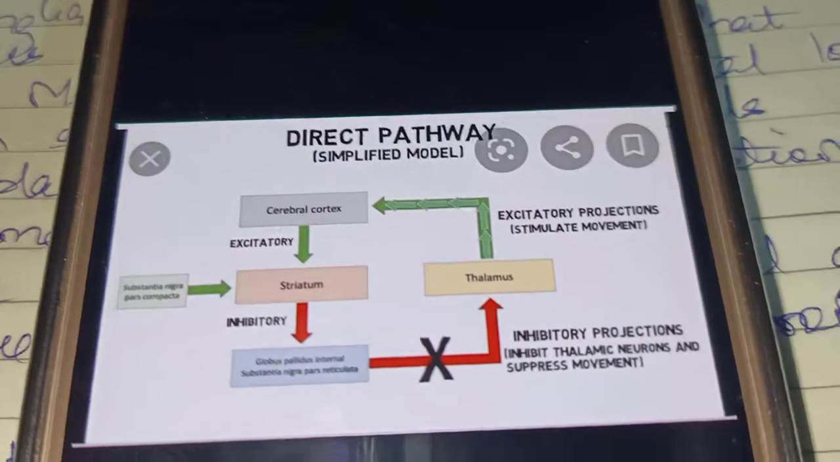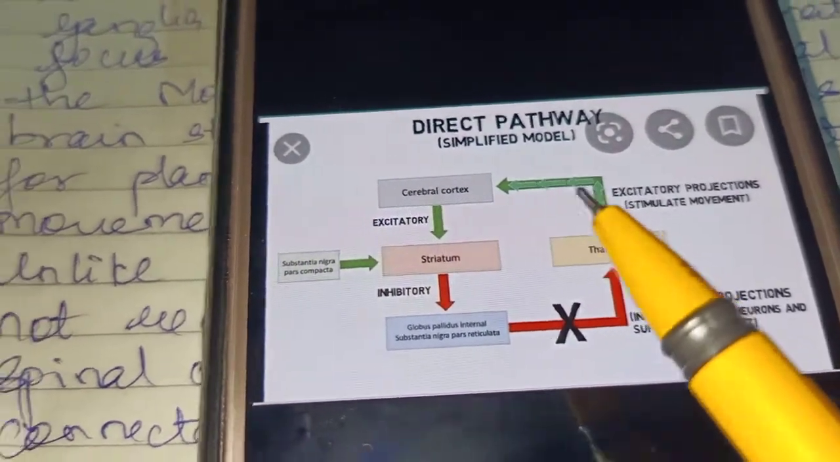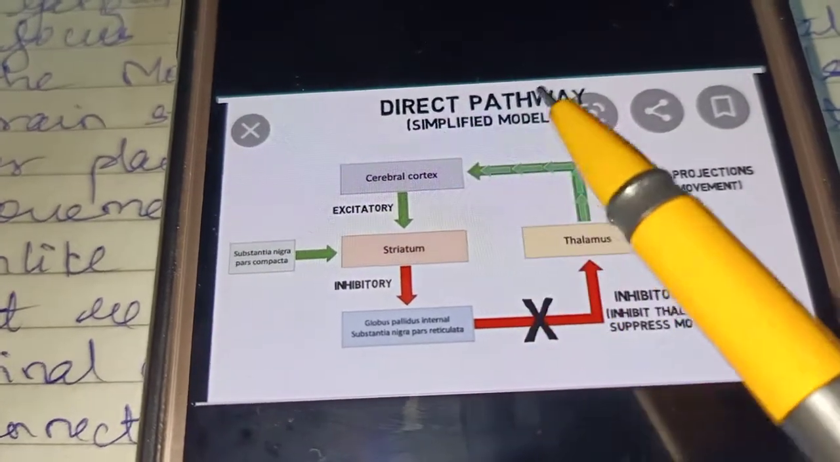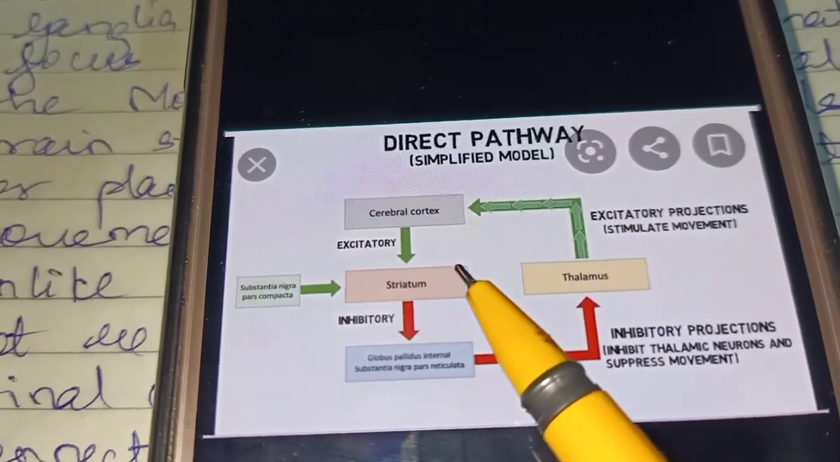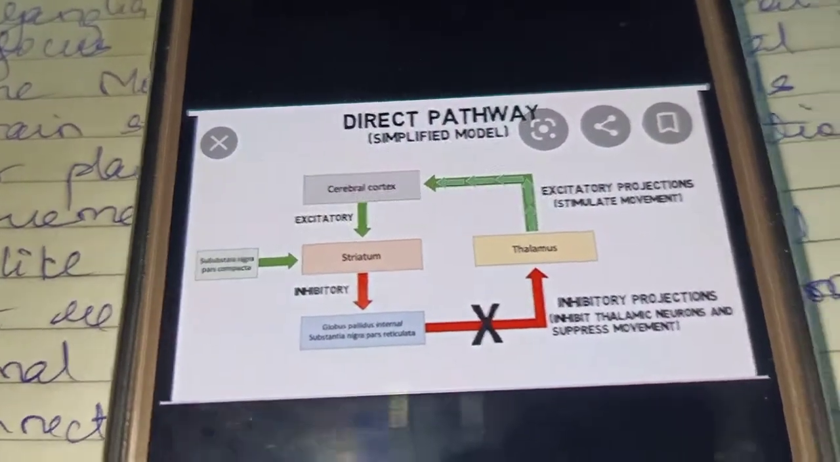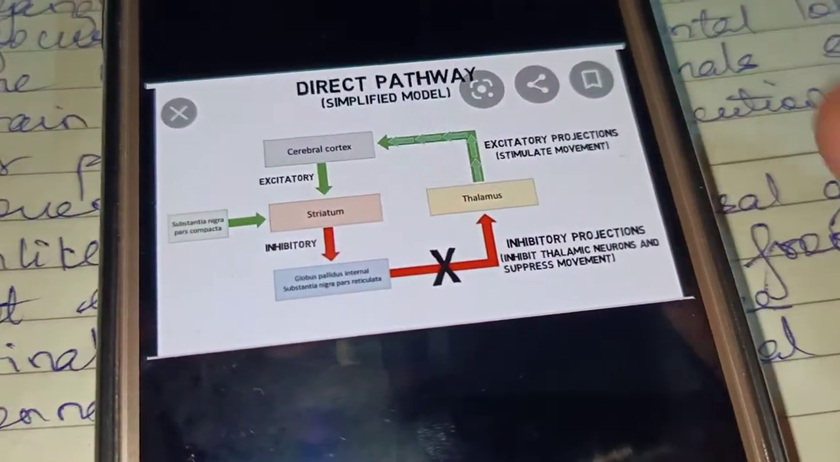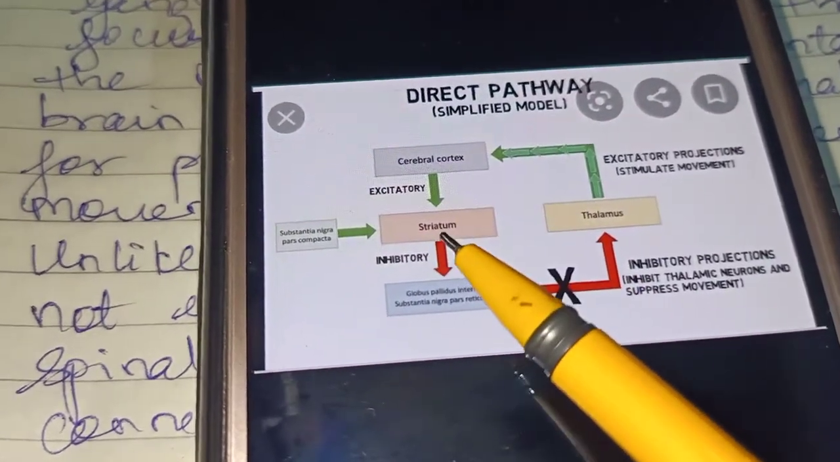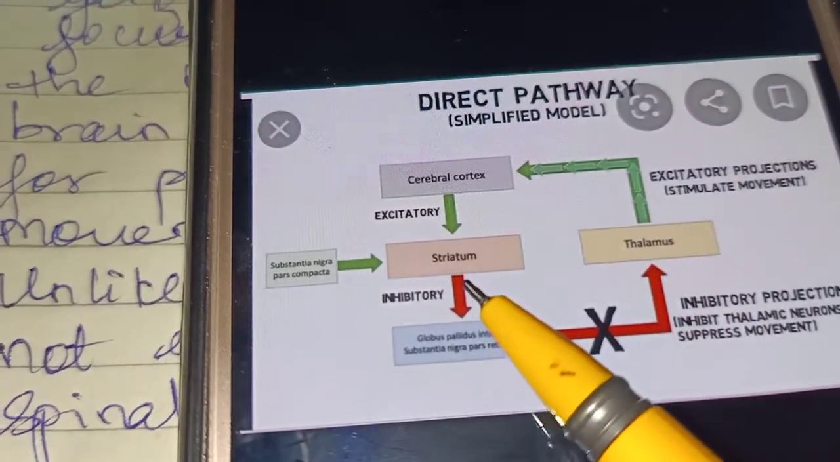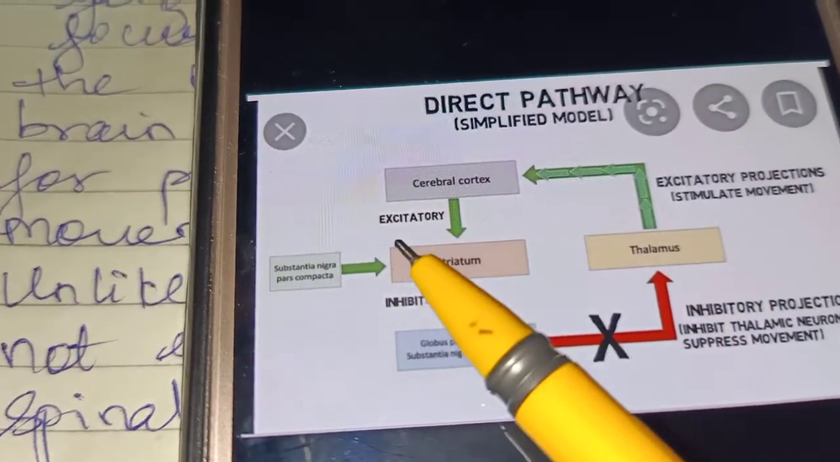Okay, if I take this diagram, I'll again repeat this pathway. This pathway is excitatory, that is the direct pathway in a simplified model. It is excitatory because it promotes movement. That's why it is known as the excitatory pathway. From the cerebral cortex to the striatum, this pathway is excitatory.